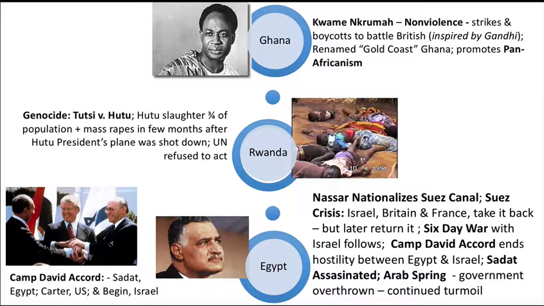He's assassinated after that. And then the last thing you need to know is that Egypt was involved in the Arab Spring movement, which was basically a wave of democratic movements across the Middle East, but does not end that well. I'll talk about it in a later video, but yeah, there was hope that this would lead to democracy across the Middle East. And actually, in the majority of countries, except one, the end result has been either civil war or a loss of civil liberties for the people.